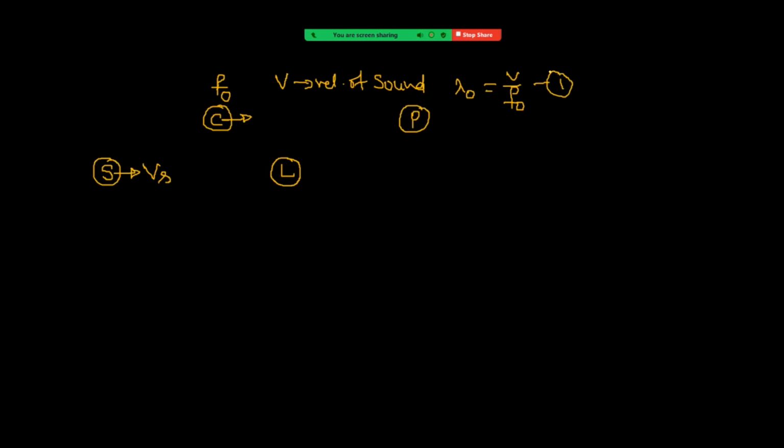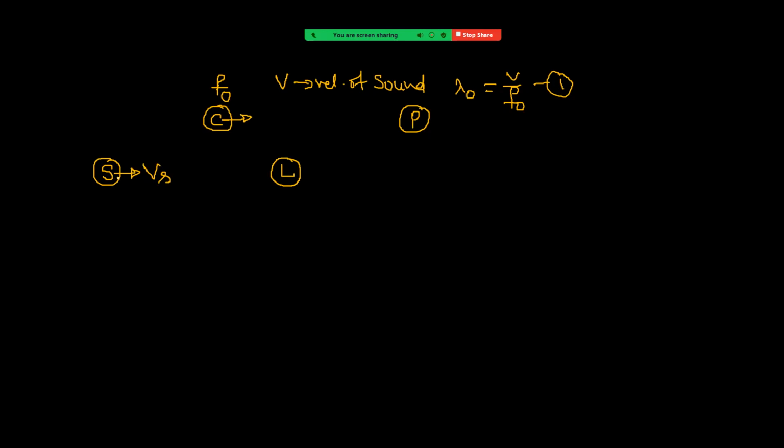See, wavelength depends on the motion of the source. So when the source is not moving, wavelength is equal to V by f naught, where V is the velocity of sound in air and f naught is the original frequency. Okay, right. Now see carefully.